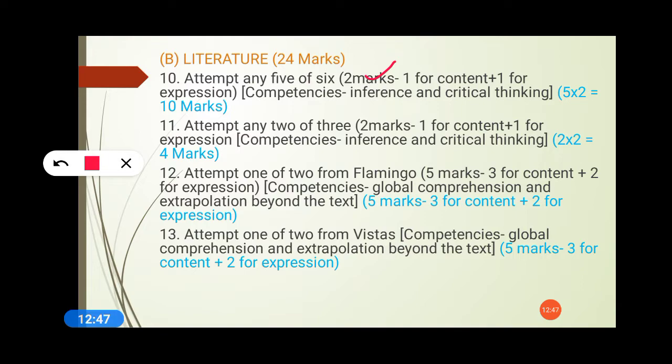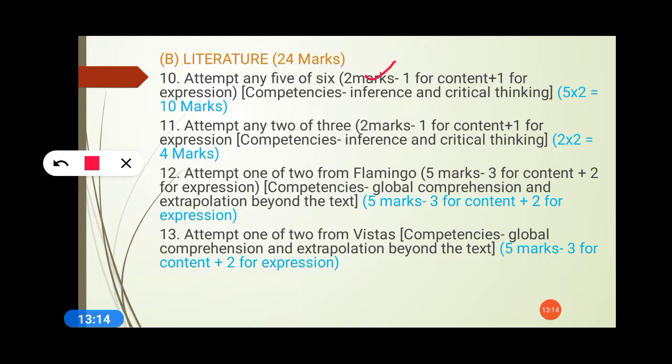There you can express, because sometimes what happens, they just search for 2 or 3 important words, and you might skip those words while writing the answers. So you shouldn't skip those, because they have the answer key with them, and it is mentioned what content or what sort of points they need for that particular answer. If those points are missing, then your marks will be deducted. So better write your answer in 55 to 60 words instead of 30 to 40 words.